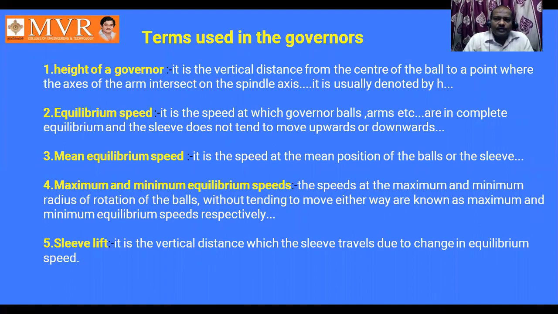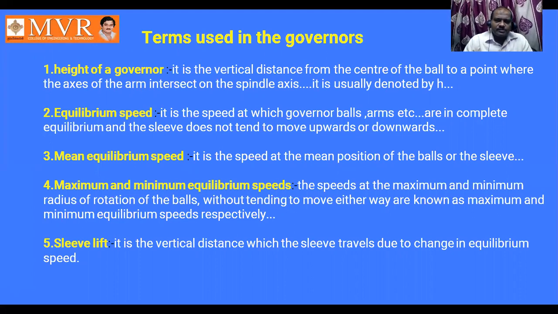For any type of governor, you should have a fundamental knowledge of these five terms. I repeat once again. First, height of the governor: ball center to axis intersection point. Equilibrium speed: no change in sleeve or ball position upward or downward. Mean equilibrium speed: the speed at which the ball or sleeve does not change position.